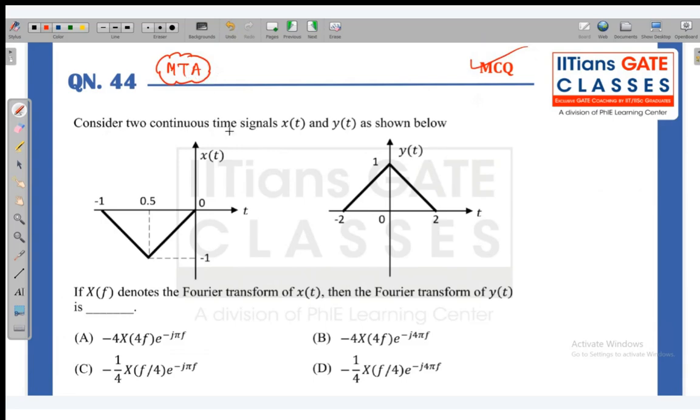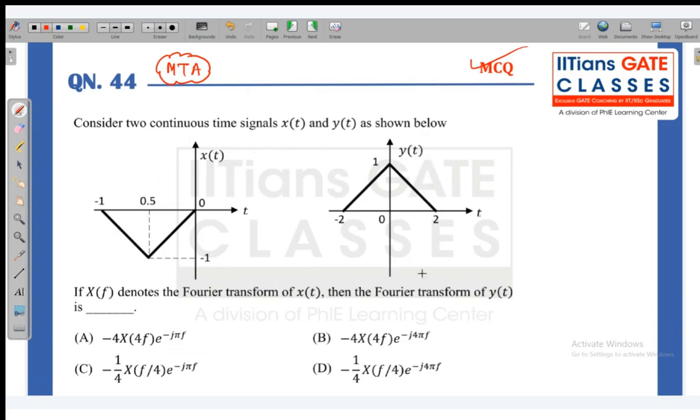Why? Consider the two continuous time signals x of t and y of t as shown in the figure. X of t is given as this, and this is y of t. X of f denotes the Fourier transform of x of t. Then we have to calculate the Fourier transform of y of t. So we want to calculate the Fourier transform of y of t in terms of X. That means we have to represent the signal y of t in terms of x. Can you represent y in terms of x?